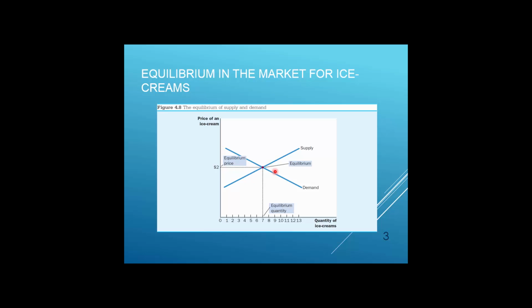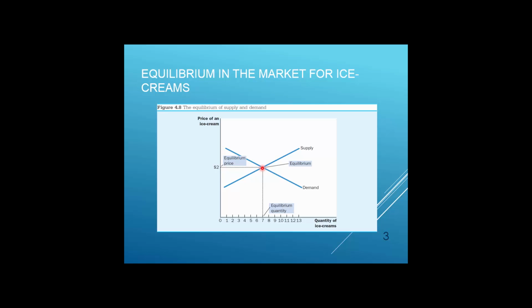Of course, this diagram is taken from your textbook. Now, we have a market for ice cream. In this market, we have an equilibrium at the price equal to $2. This is the equilibrium price. In equilibrium, the equilibrium quantity is equal to 7. It means that quantity supplied and quantity demanded are exactly equal to 7 ice creams.